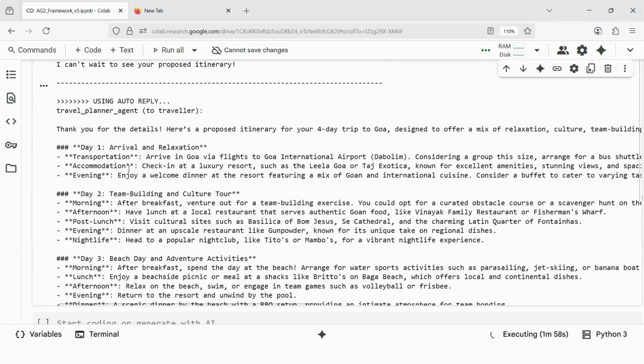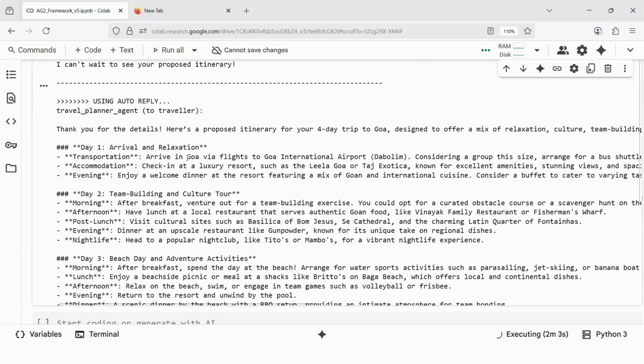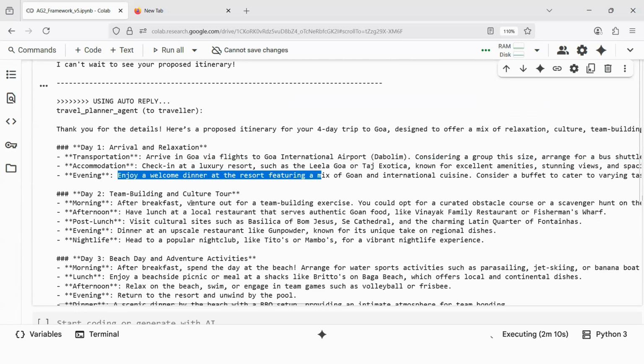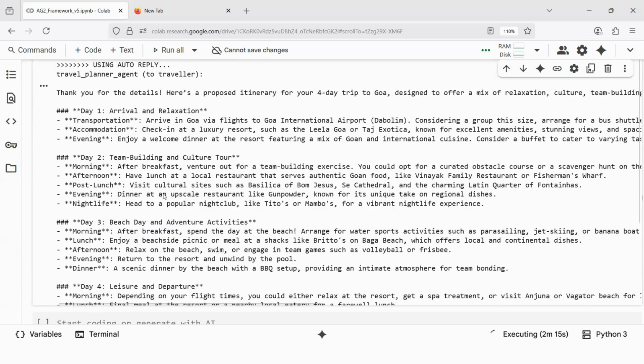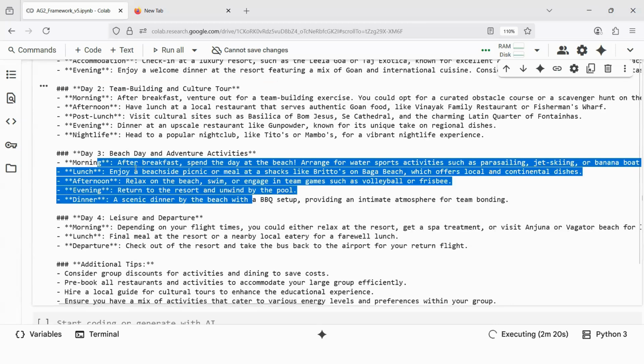Okay, here is the one: day one, day two, day three, day four, additional days. Day one, transportation, arrive in Goa via flights, and then accommodation, check into the luxury resort, enjoy welcome dinner, etc. And then morning after breakfast, visit cultural sites, and then nightlife, and then beach and adventure activities, day three, day four, day five.